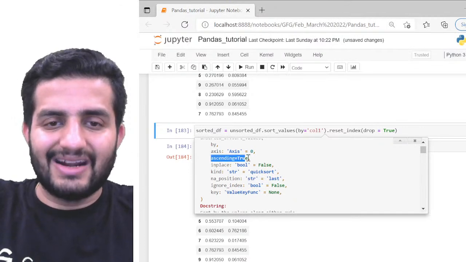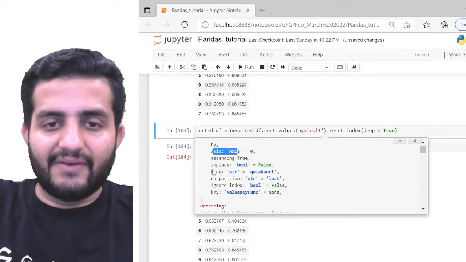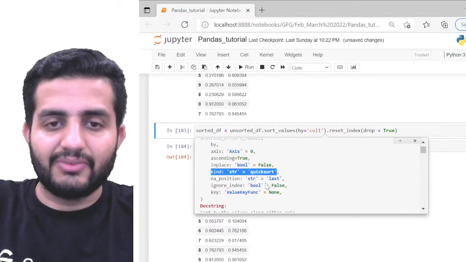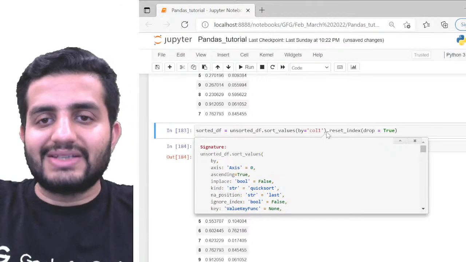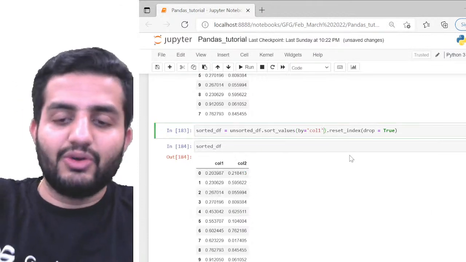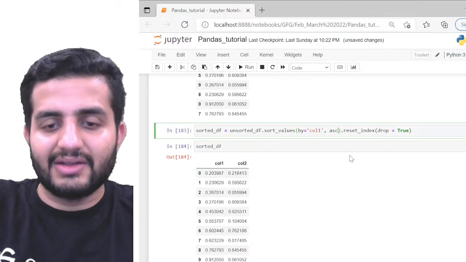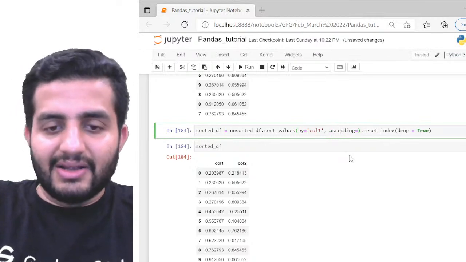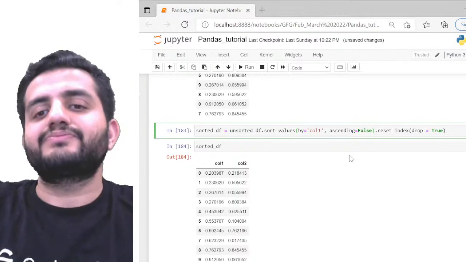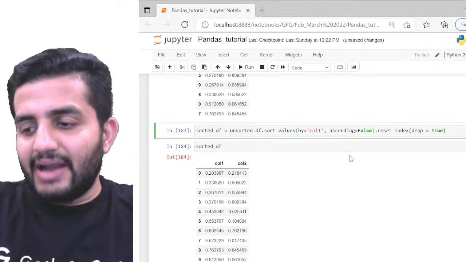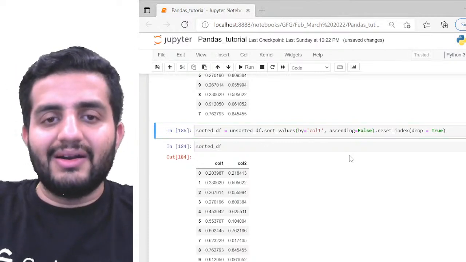For example, ascending, we have axis, we have inplace, and you can also see an interesting thing called kind. I'll show you how to use that. For example, in this, suppose I want it to be in the descending order. I don't want ascending, I want descending order. So I can simply write ascending is equal to false.